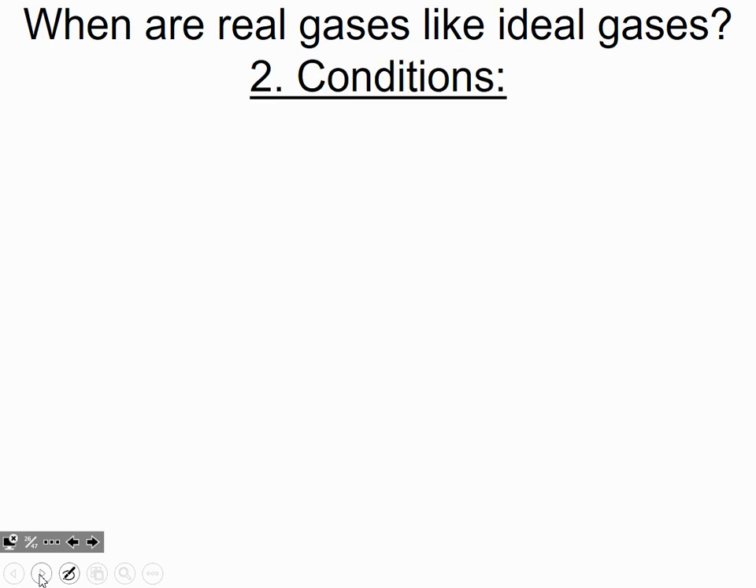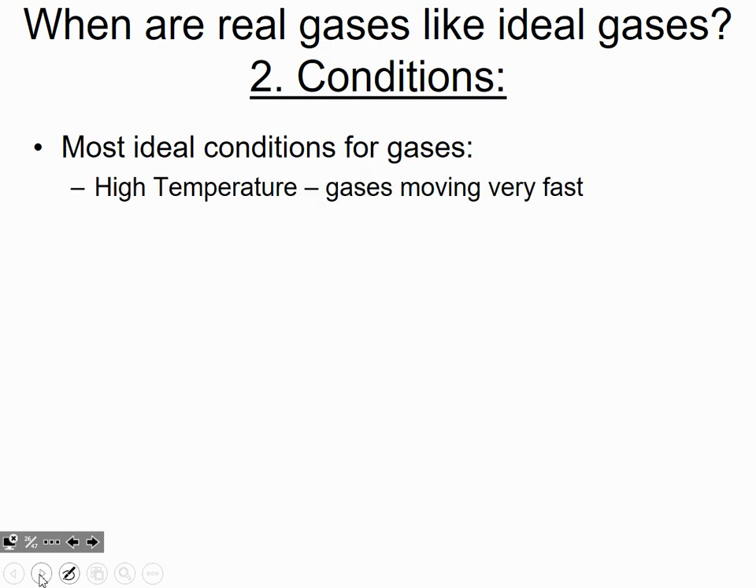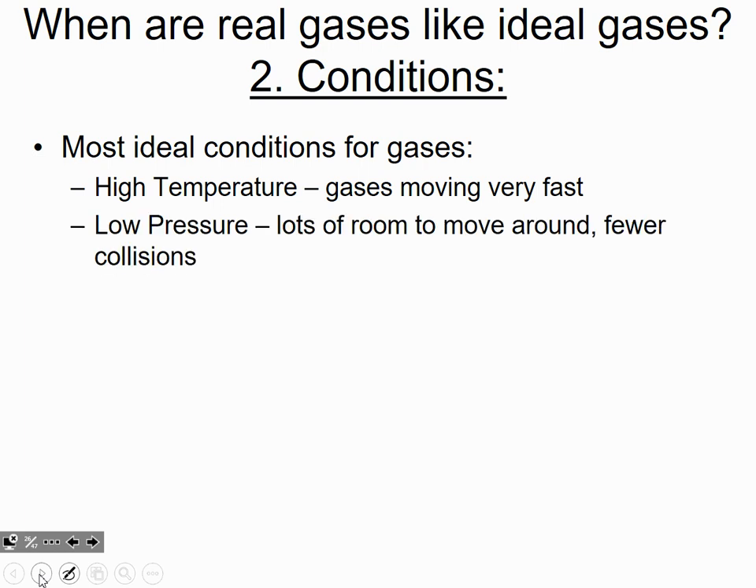And then we can also think about conditions. So under what condition is any gas, large or small, more likely to obey kinetic molecular theory? The most ideal gas conditions are high temperature and low pressure. So if you have this combination of a very high temperature and a very low pressure, that actually leads to more ideal behavior. The gas is most gas-like under these conditions.